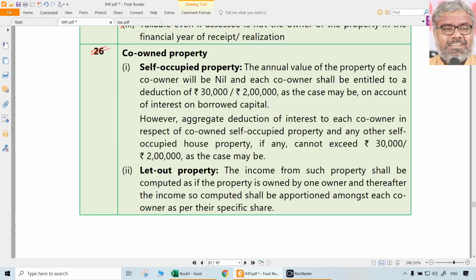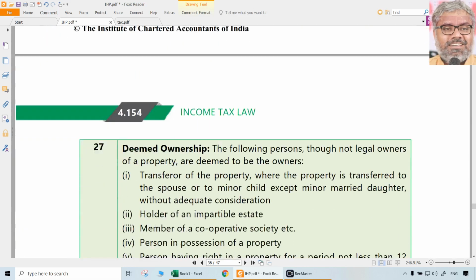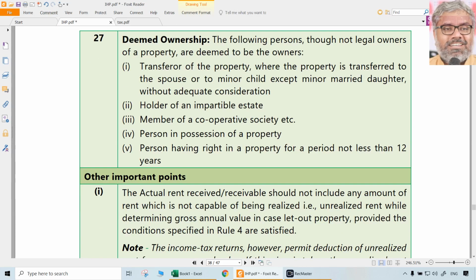Co-owned property is in 26. In this case, for let out property, it is just an arithmetic split. We just have to calculate normally and then split it according to the share of each of the co-owners. But main point here to note is, if it is a self-occupied property, each co-owner will get a deduction of 30,000 or 2 lakhs as the case may be. That is the point there. Each co-owner. So that 30,000, 2 lakhs is not for the property, that is for each assessee.